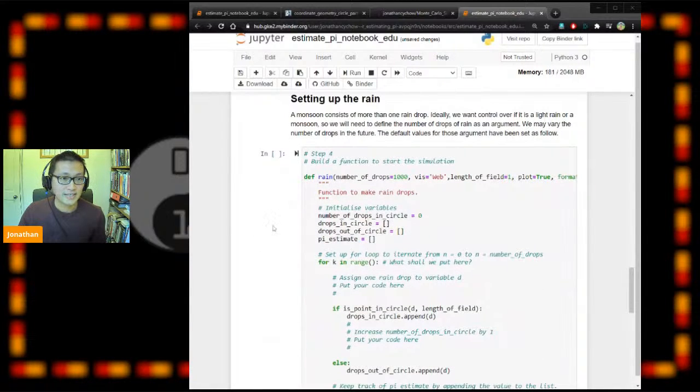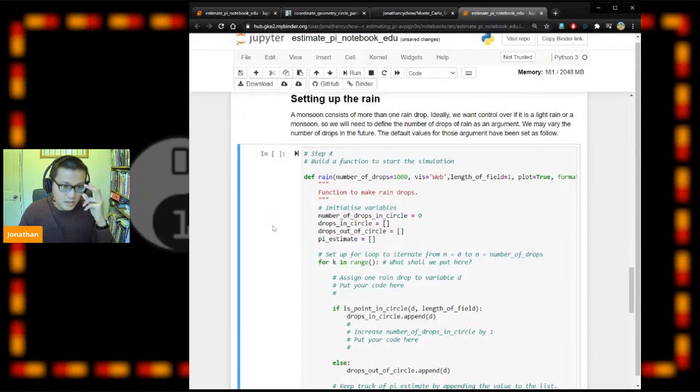So we got a point, we got a raindrop, and we also have a function to determine where exactly the raindrop is. So maybe we can start doing some simulations. In a simulation, you want to define how many raindrops there are, so it could be 100,000, etc. These functions have the first variable as the number of drops. It's 1,000 at the moment.